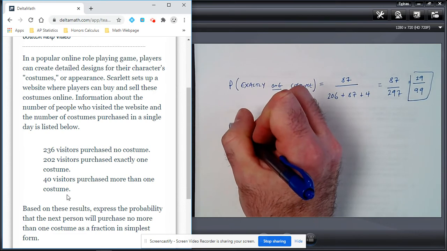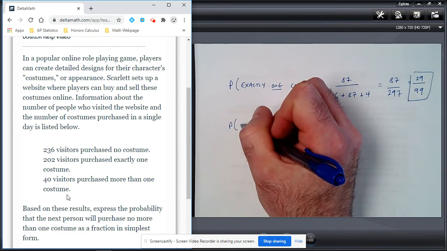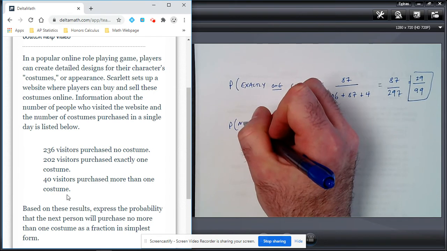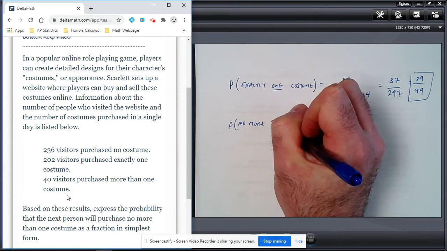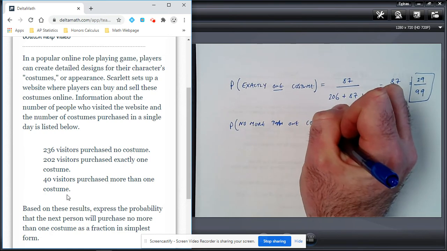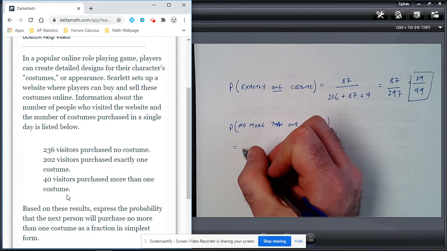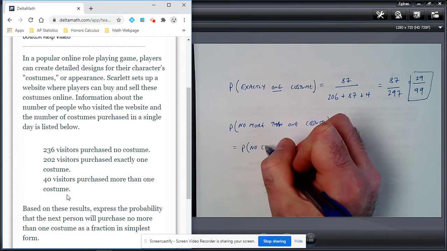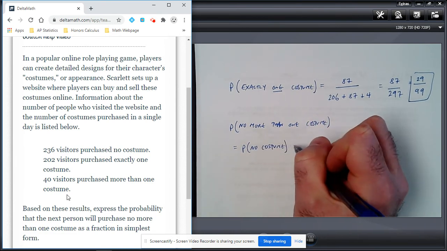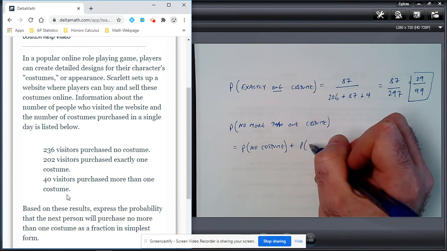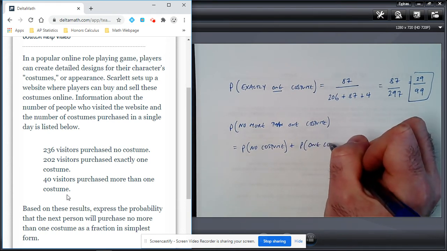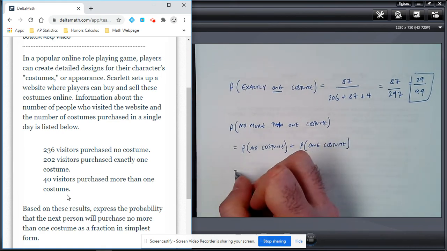All right, so let's have a look at how we do that. We're trying to figure out the probability that someone purchases no more than one costume. Well, what does that mean? No more than one would basically be you either get no costumes or just one costume. So let's rewrite that. We're basically trying to figure out the probability that someone purchases no costume and purchases exactly one costume. All right.